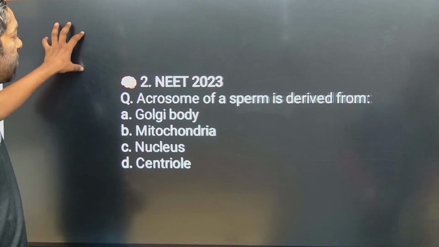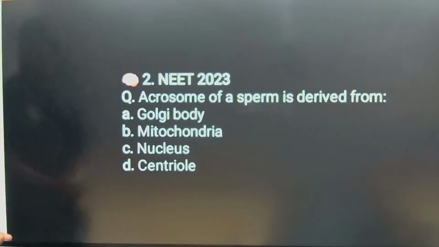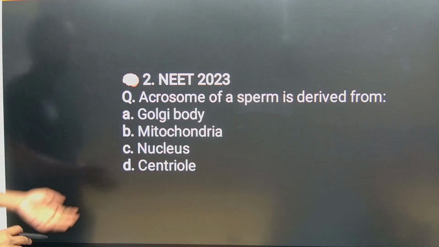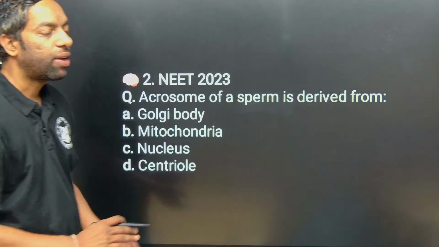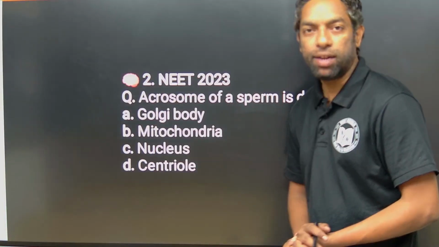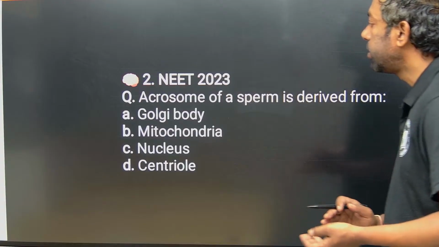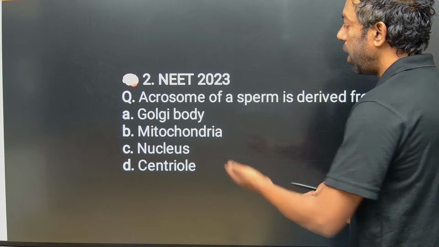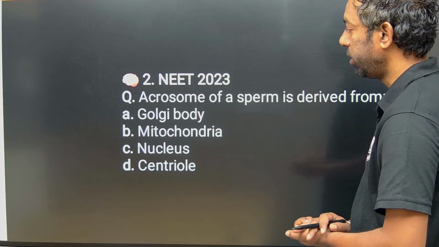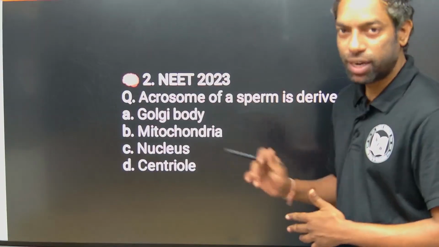NEET 2023. Acrosome of a sperm is derived from which cell organelle? It is a direct question. The options are Golgi body, mitochondria, nucleus and centrioles. As you know guys, it is a very simple question. Sometimes they can ask you very simple questions also.